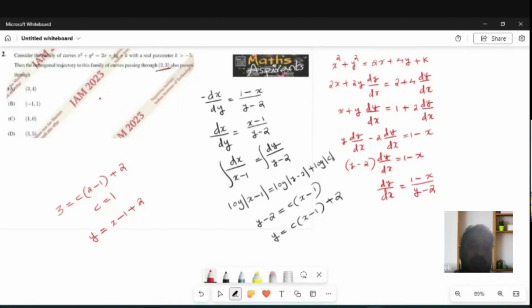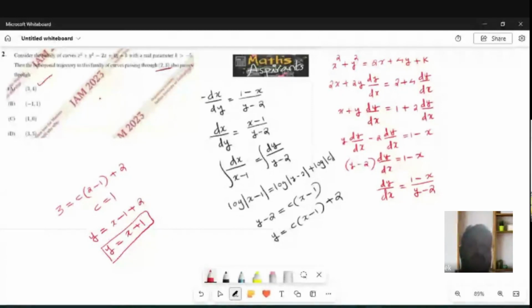See, which point will satisfy this? That means y is equal to x plus 1. That is your curve. So which one will satisfy? 3, 4: if x is 3, you will get 4. Yes, this will satisfy.